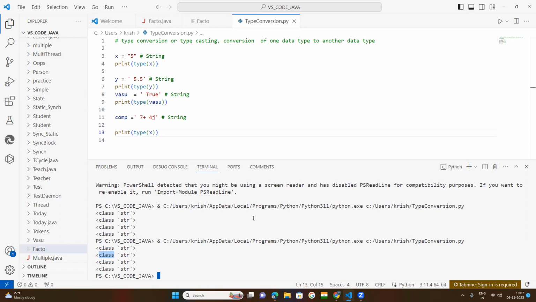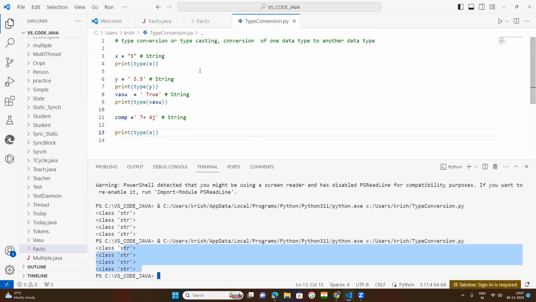In Python, everything is an object and class. So now these are our objects. Every data is considered an object that is part of a class. That's why it states class. But all are string type of data.